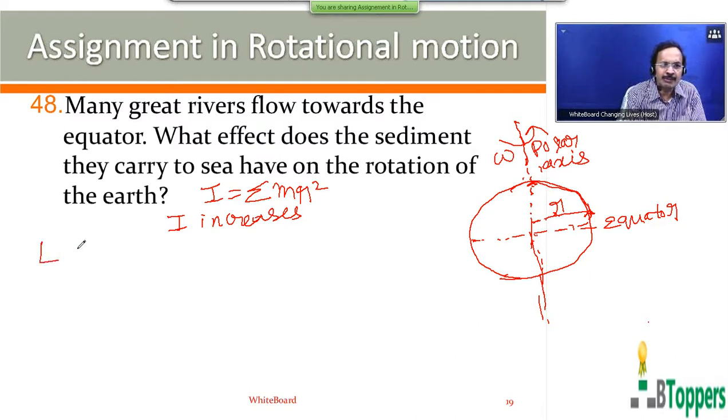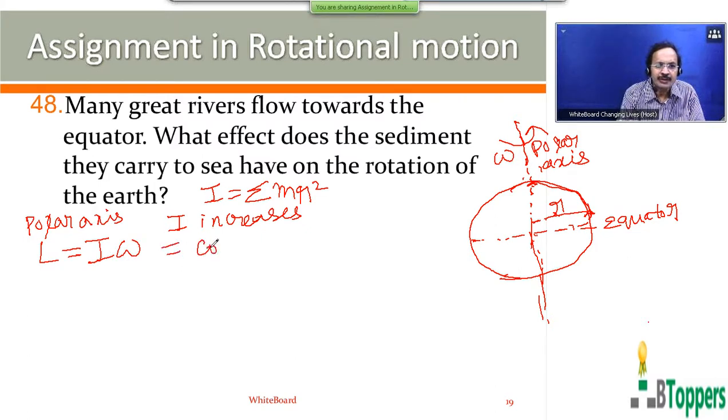So the angular momentum of the system about the polar axis can be written as the product of its moment of inertia and angular velocity of rotation. So that is a constant.